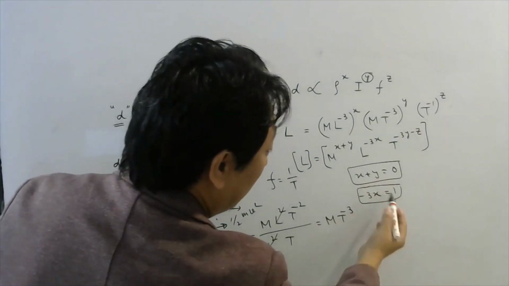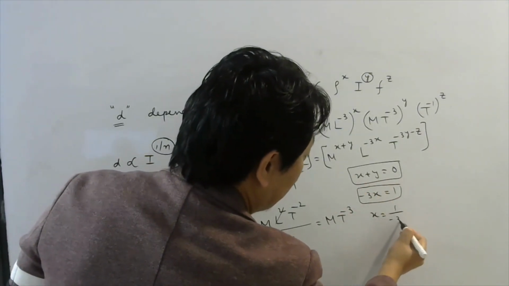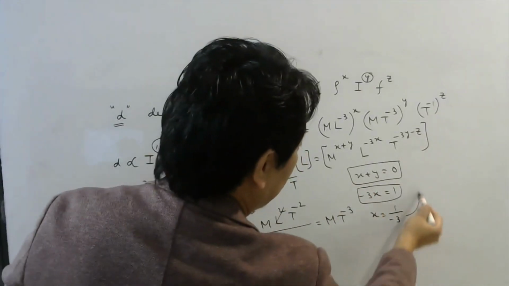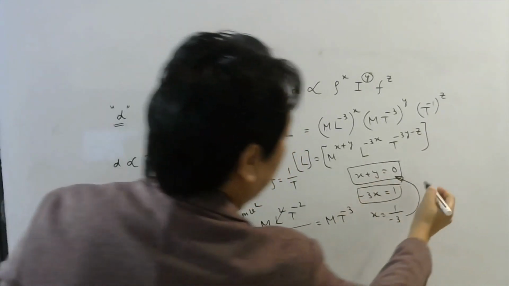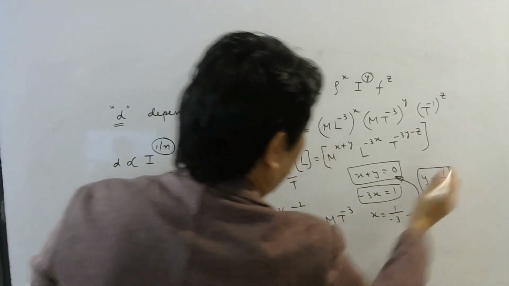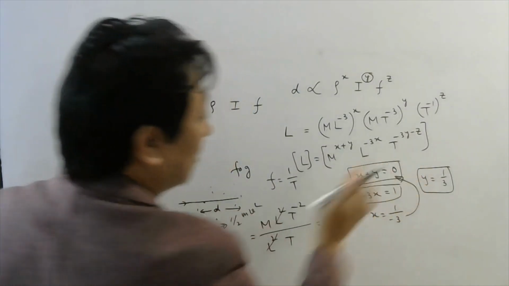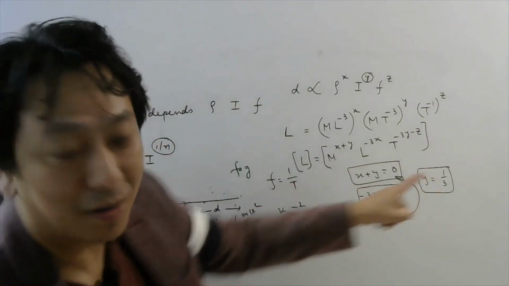Since we already know x is equal to 1 by minus 3, substitute this x here. So y will be what? 1 by 3, isn't it? Because x is minus 1 by 3, that minus 1 by 3 will go to the other side, so it becomes 1 by 3.